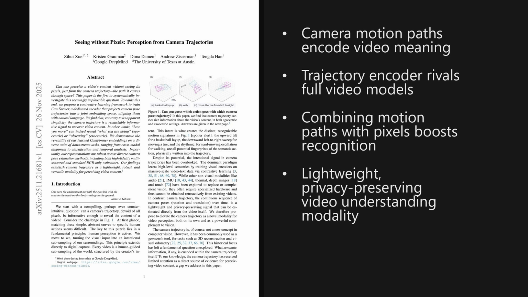The big takeaway is that camera motion alone carries rich semantic clues, so a model like CamFormer can often recognize actions without ever seeing raw pixels. A second key point is that these trajectory features combine with video to give more accurate, more privacy-friendly perception systems. That opens doors for wearables, robotics, and sensitive environments where full video is hard to store or share.